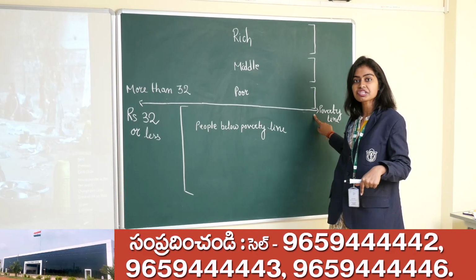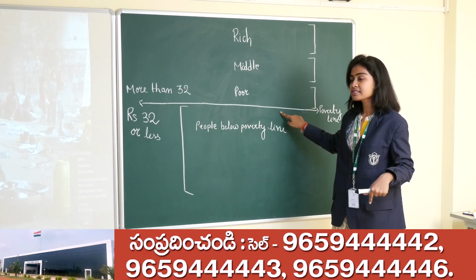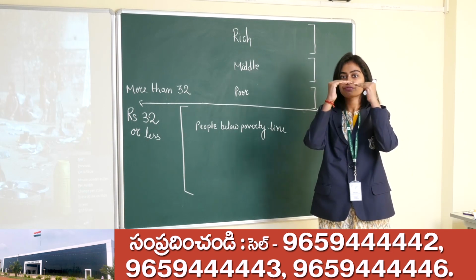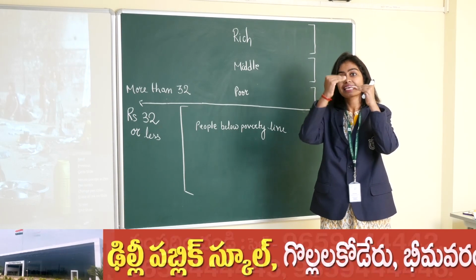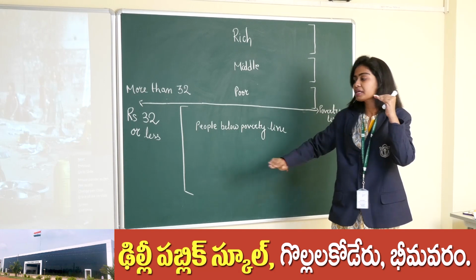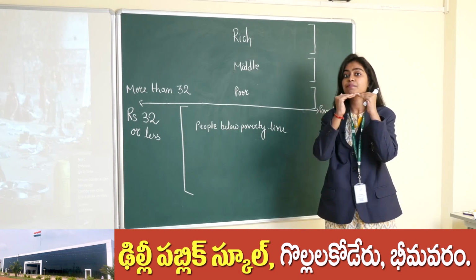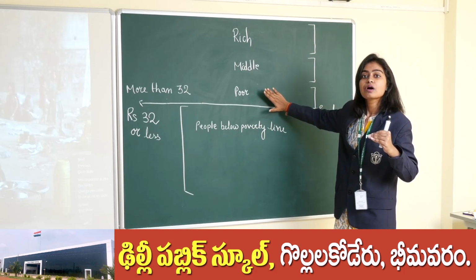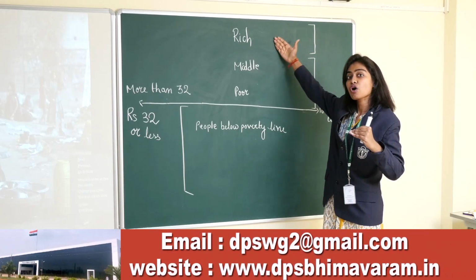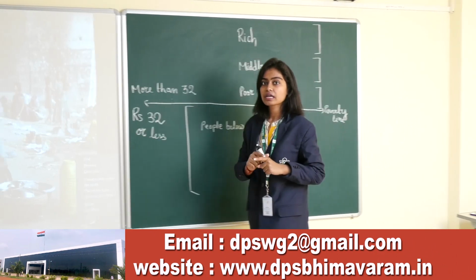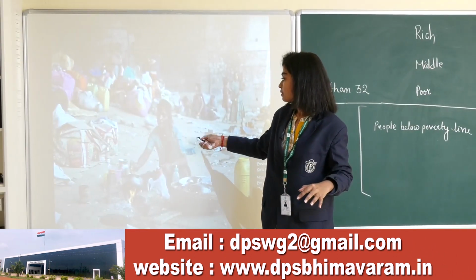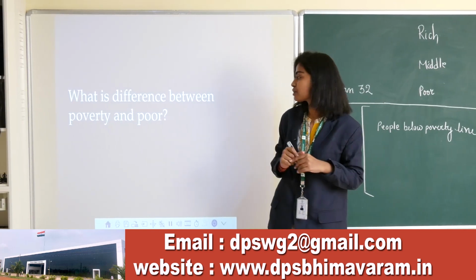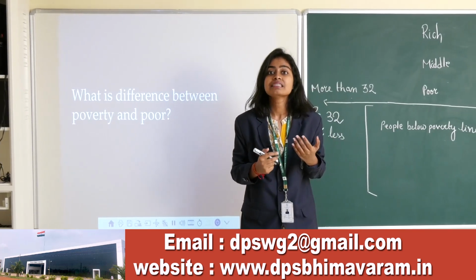So the difference between poor and poverty is this poverty line. It is just an imaginary line which gives a limit of income. If a person has less than that particular income, then he will be in poverty. If a person has more than that income, then he will be called poor or middle class or rich. Okay, now come to the next slide. So I hope you understood the difference between poverty and poor.